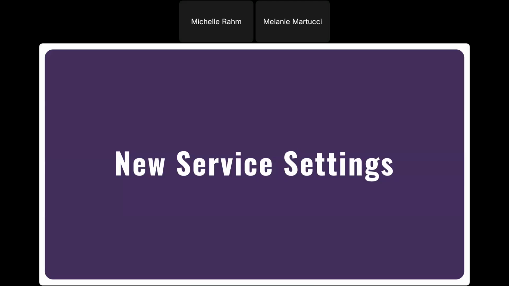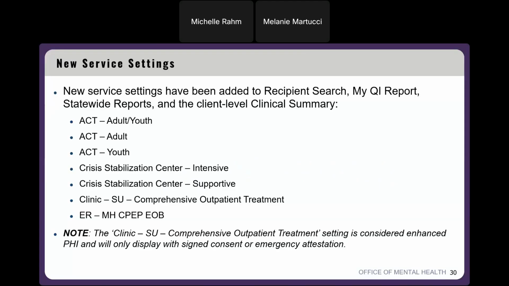So we'll go right ahead into the service settings that we've added this year. There's been quite a few that we added in 2025 to recipient search, my QI report, statewide reports, and the client level clinical summary. So we've added ACT, which we did already have ACT mental health specialty, but we divided it up now into certain categories like adult, adult youth, or just youth.